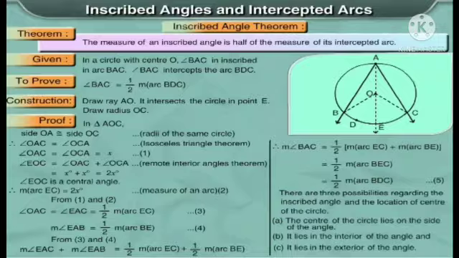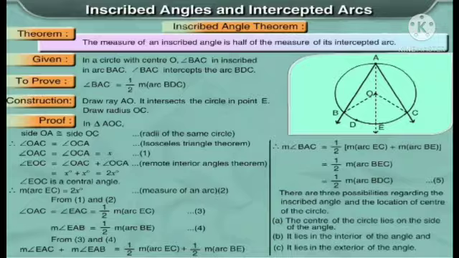On the left hand side, angle EAC plus angle EAB is equal to angle BAC, which is equal to half times measure of arc EC plus measure of arc BE, which is equal to arc BEC. So instead of BEC, we can write half of measure of arc BDC. So measure of angle BAC is equal to half of measure of arc BDC.